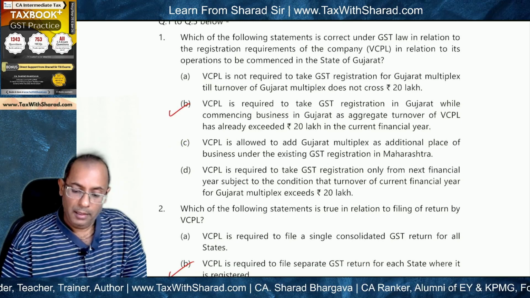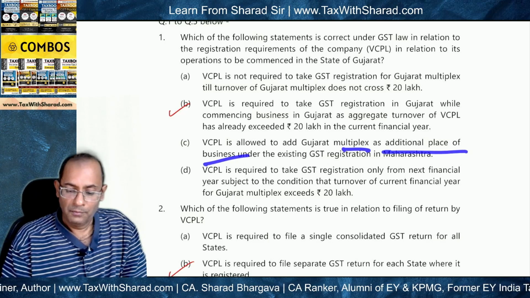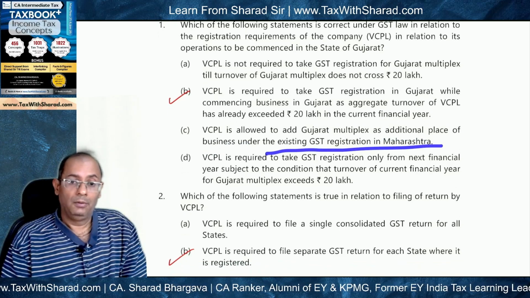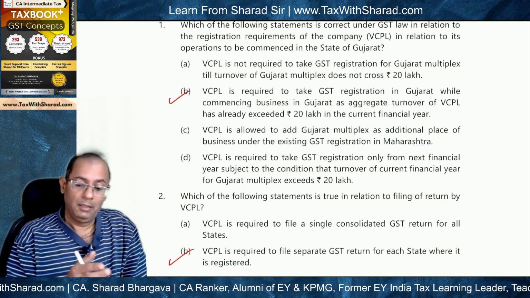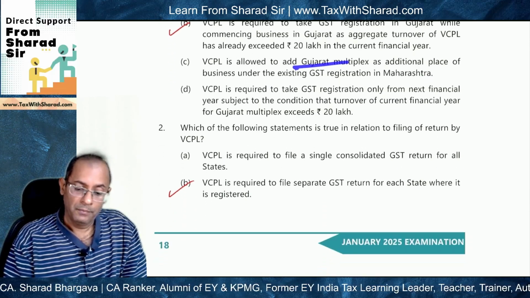C is also not correct. VPCL is allowed to add Gujarat multiplex as additional place of business under the existing GST registration in Maharashtra? No. GST registration in Maharashtra will be separate. Gujarat is a separate state, so separate registration in Gujarat will be required.